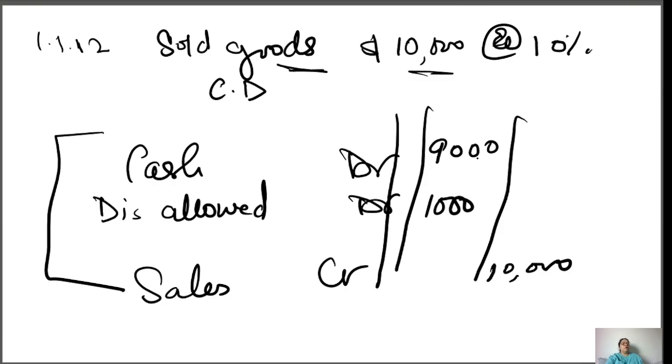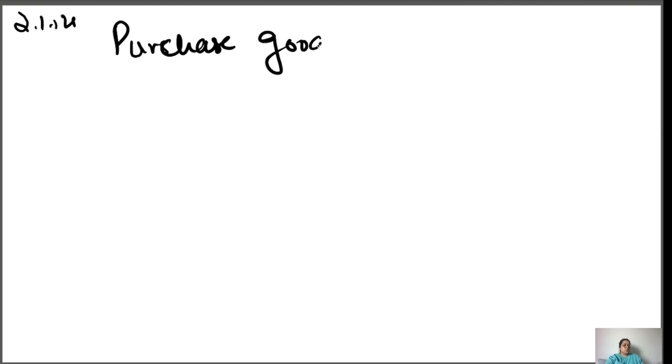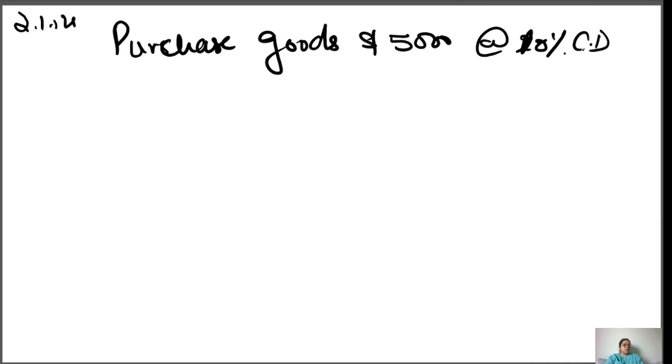If you didn't understand, one more time I'm giving you an explanation. Now I'm talking about the purchase. Purchase goods dollar 5,000 at the rate 10% cash discount.